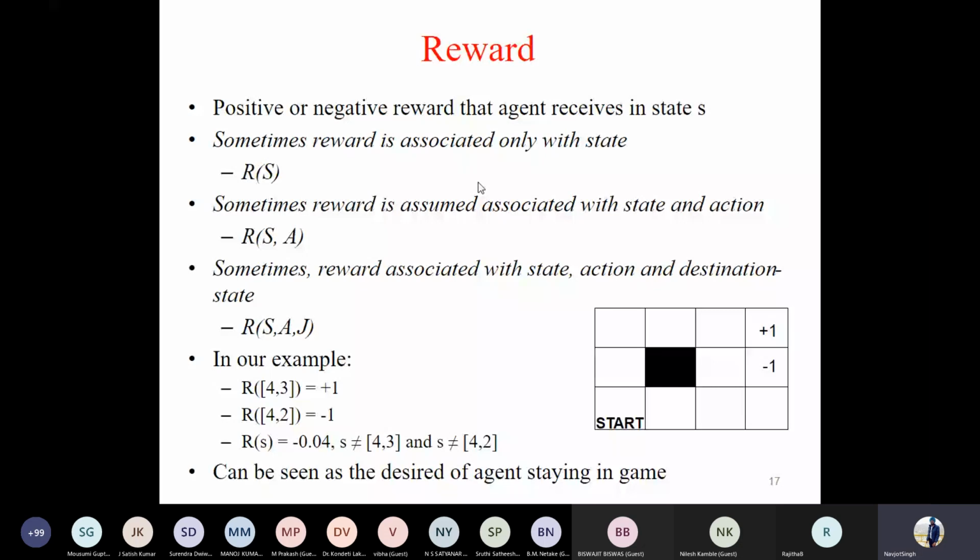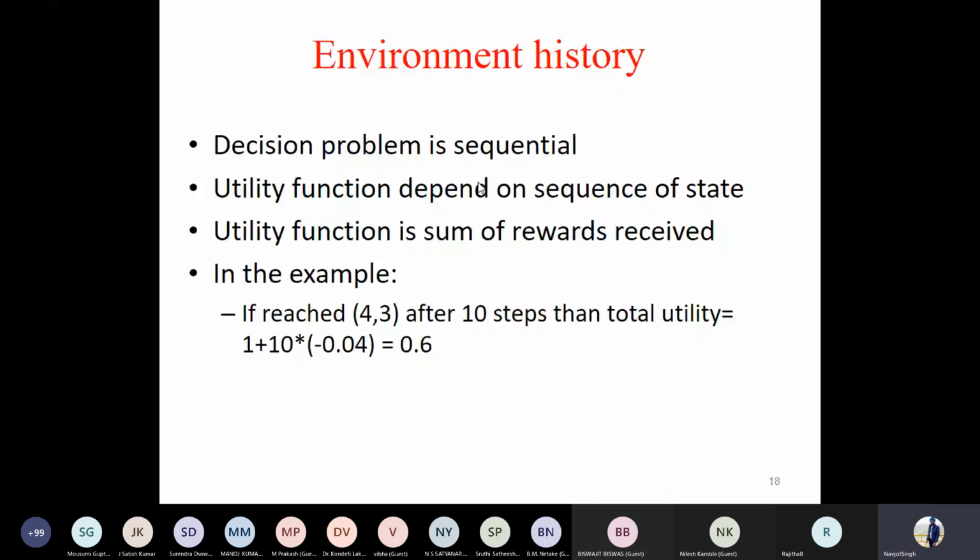Now coming to the environment history. Since the objective would be you are on a start state, you should be reaching the goal state by taking a set of actions. By taking a set of actions, I will be moving from one state to the other state. So there will be a utility function, which is the objective function in this case.